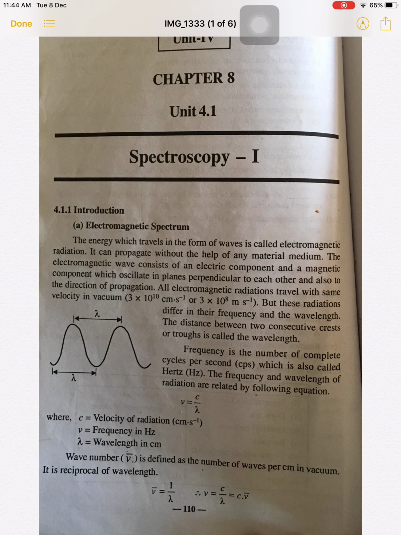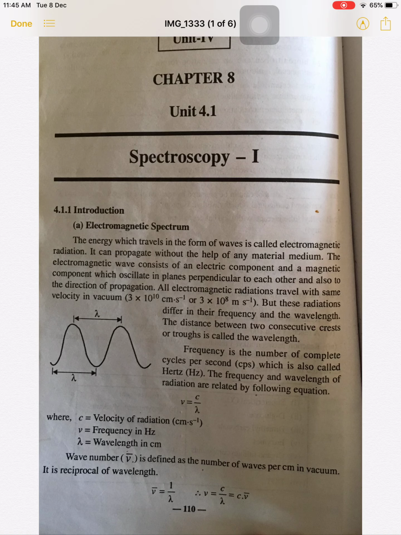Means these electromagnetic waves consist of two components. One is the electric component and another is the magnetic component, and both oscillate perpendicular to each other, and they propagate in the direction of propagation of the wave. All electromagnetic radiations travel with the same velocity in vacuum.